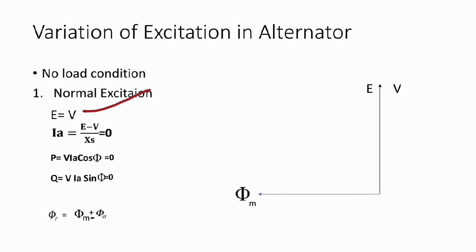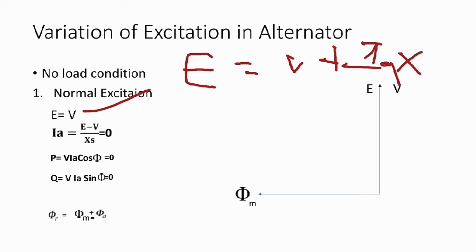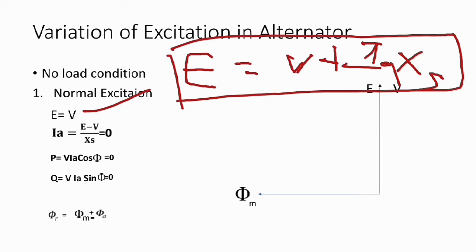Then the second one is Ia. How can we get the armature current? We know the equation for the alternator: E equal to V plus Ia XS.